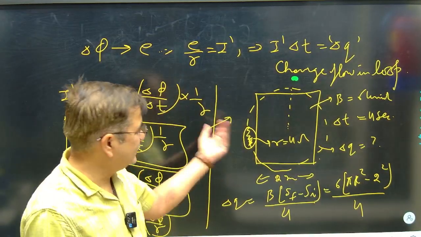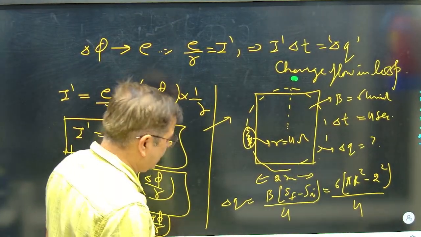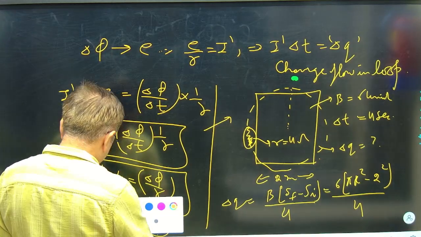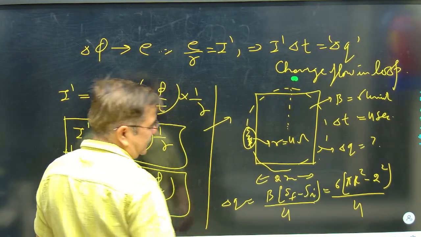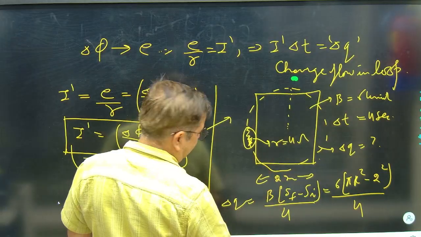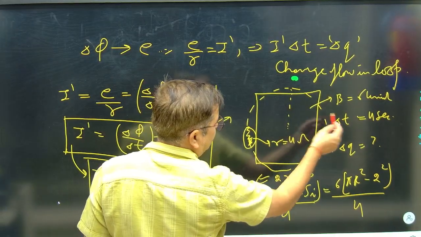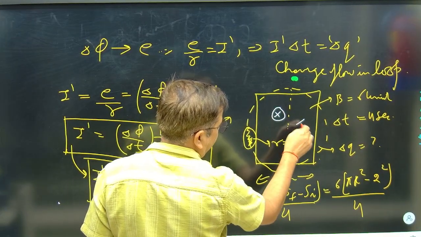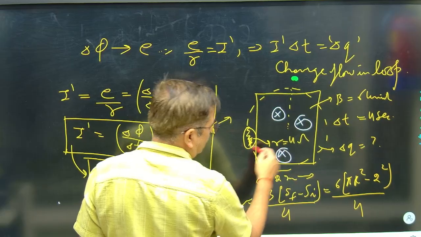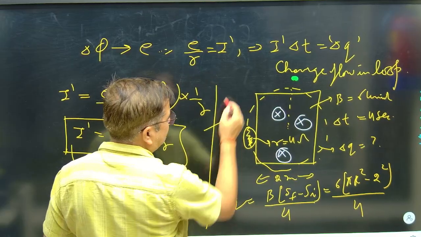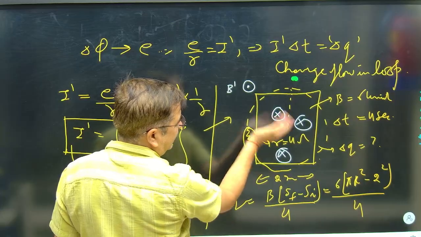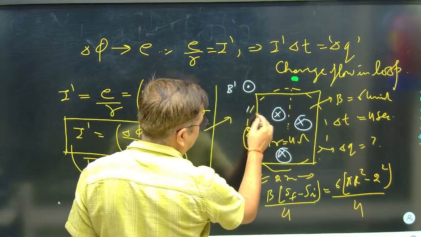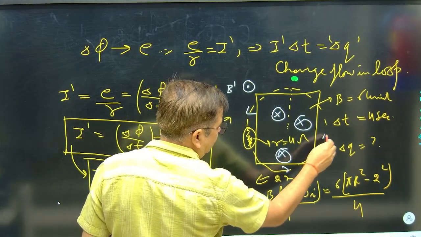What the tendency of charge flow is, that we can also guess, because here the flux is increasing. So for the induced current, this initial field was inside, so the opposing field B dash will be outside. To make B dash outside, the charge flow in the ring-shaped figure will be this.